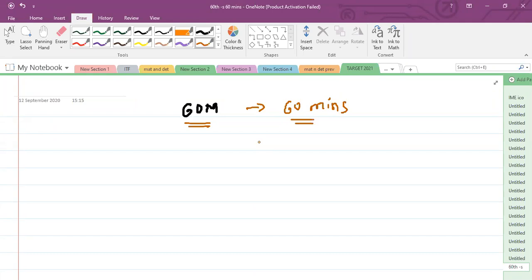And remember one more thing, CET toppers will not score 60 out of 60. Even in PCMB, 240, or even PCM 180, hardly anyone gets it. The highest score will be around 160 to 165. So you need not answer all 60 questions.